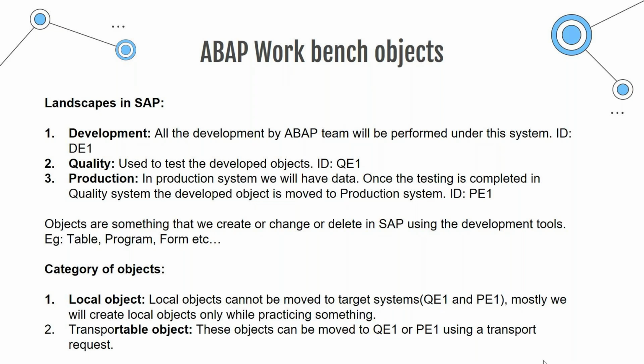Okay, so then categories of objects that are there in SAP. First is called a local object. Second is a transportable object. A local object is something that cannot be moved to the quality and production systems. It is only created in the development system.